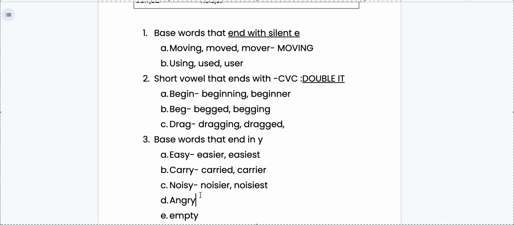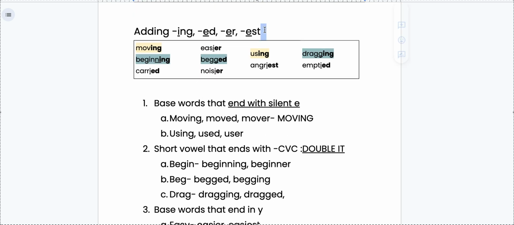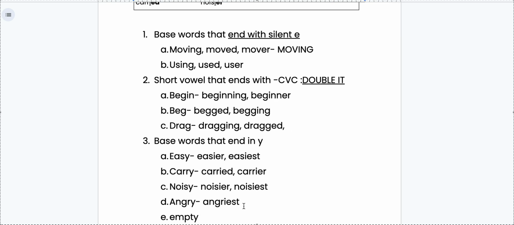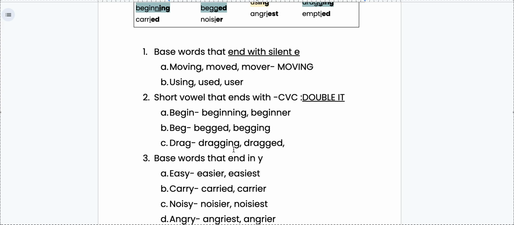Okay. I'm going to go through the last ones kind of quickly just because I feel like I really focused on these up here. So angry, let's write our base word, angry. I drop the Y, I add my I, and it's angriest. I'm adding my EST, my vowel suffix EST, angriest. What if I'm angrier than you? I'm going to write my base word, angry, drop the Y, add an I, and then add my vowel suffix ER, angrier, okay?